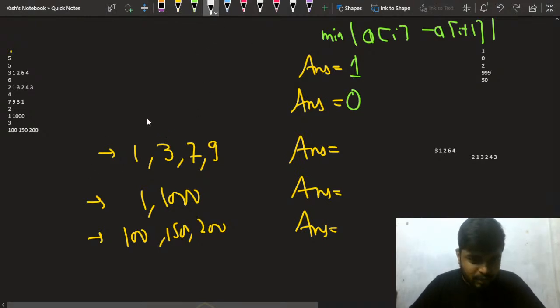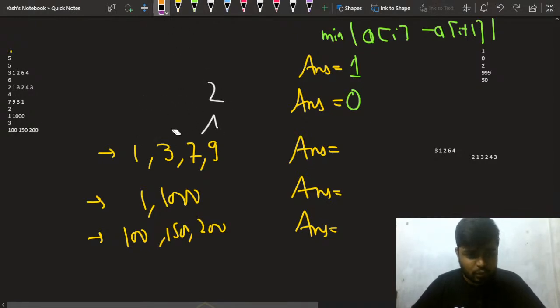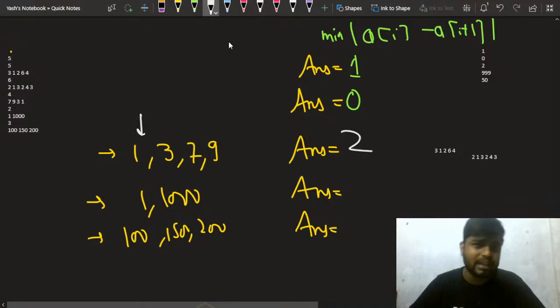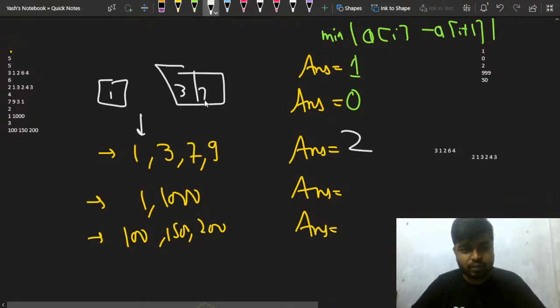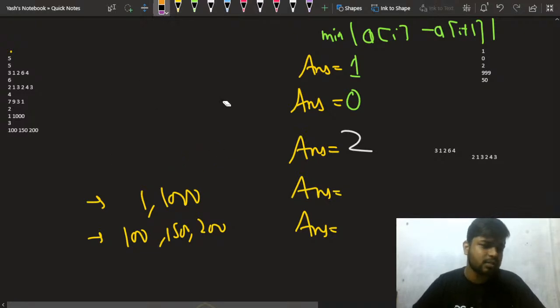For this case, you can partition anywhere, right? Here the difference is 2, here the difference is 2, here the absolute adjacent difference is 2, right? So irrespective of where you partition, you will get a difference of 2. Let's say you partition it here, keep one different, and then 3, 7 and 9. In this way you can see that the difference is 2, right? I hope this test case is also clear to all of you.